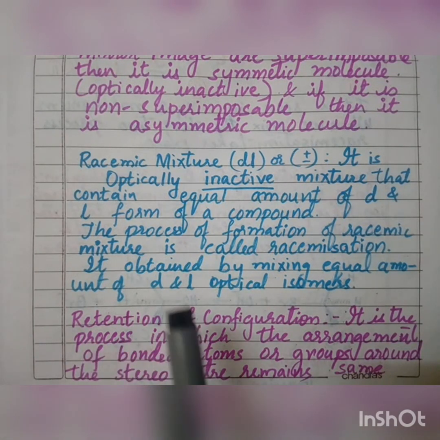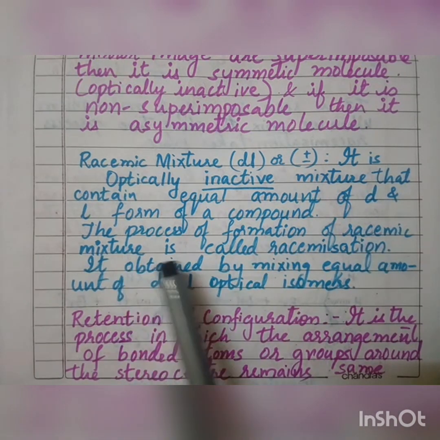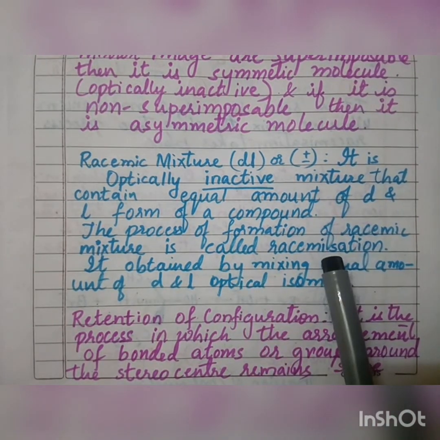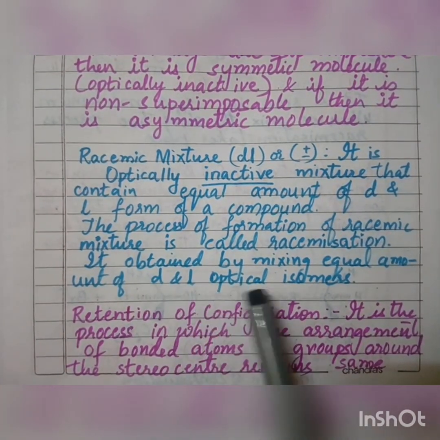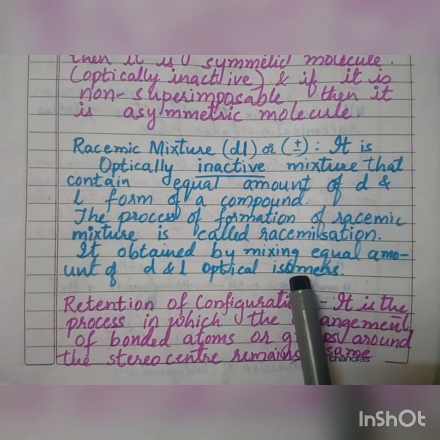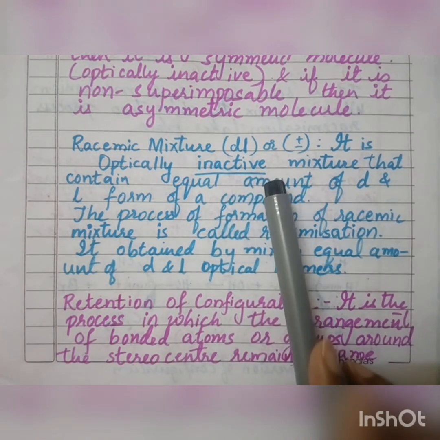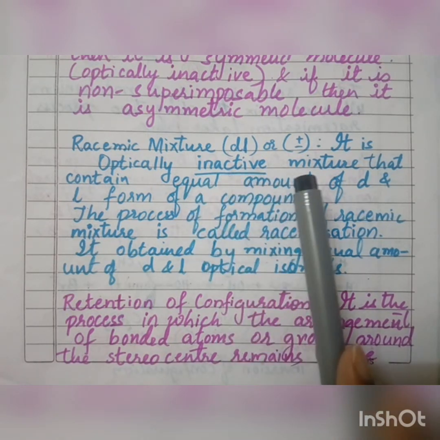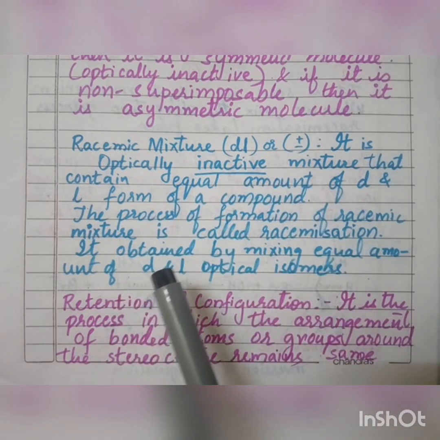Therefore, the process of formation of a racemic mixture is called what? Racemization. How is it obtained? It is obtained by mixing equal amounts of D and L optically active isomers. So this mixture is called a racemic mixture. Remember, it is optically inactive because the activity is nullified due to the equimolar mixture, or equal amount of mixture, of the D and L forms.